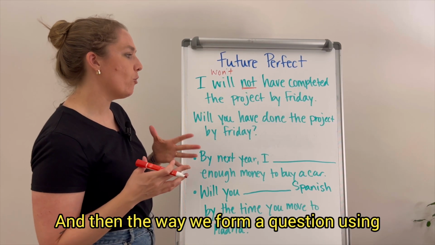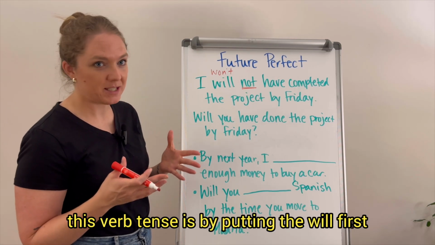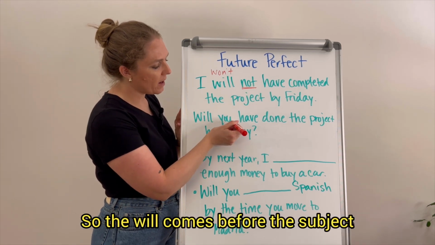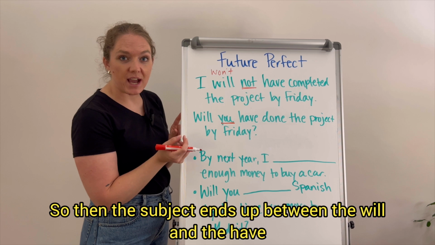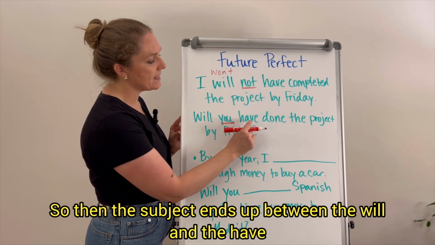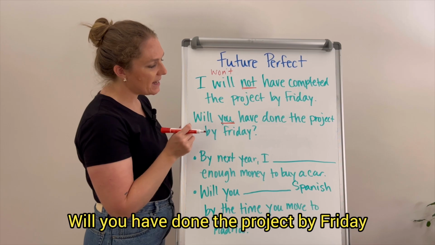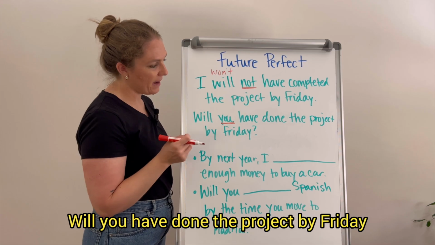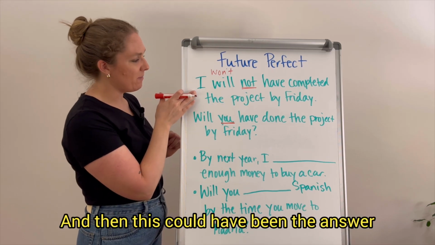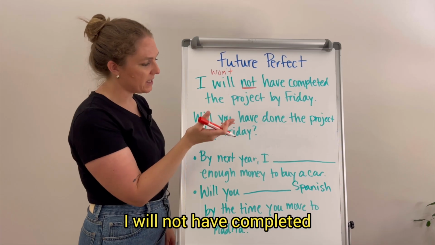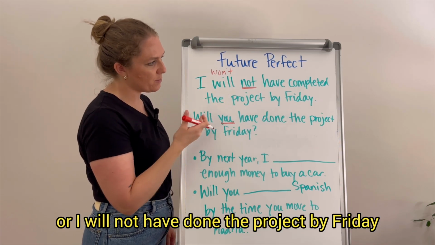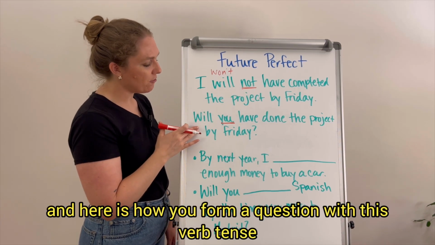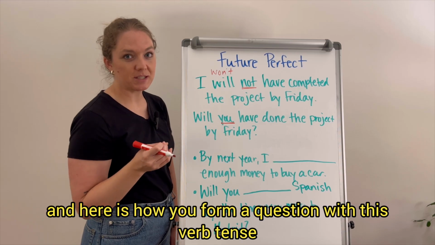And then the way we form a question using this verb tense is by putting the will first. So the will comes before the subject, so then the subject ends up between the will and the have. Will you have done the project by Friday? And then this could have been the answer: I will not have completed, or I will not have done the project by Friday. So here is the negative, and here is how you form a question with this verb tense.